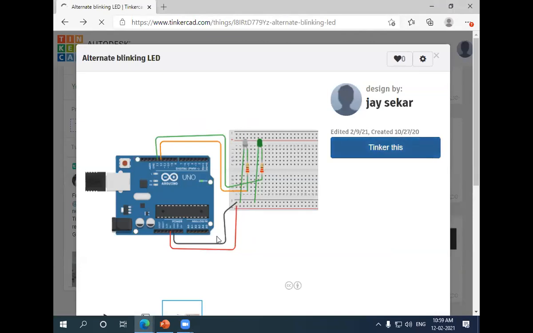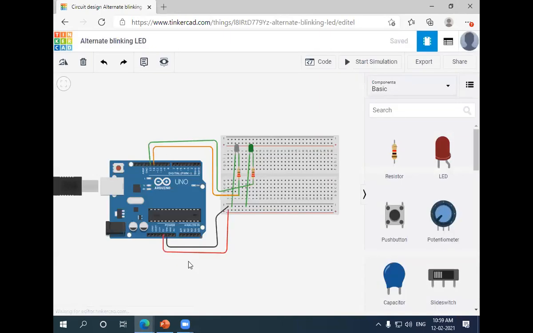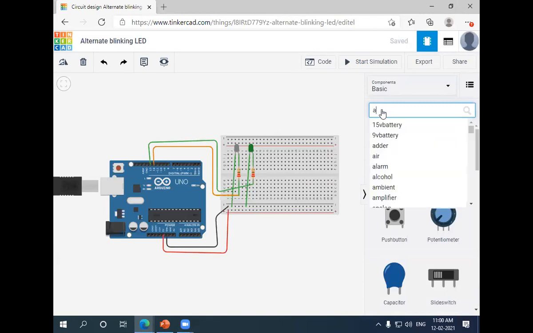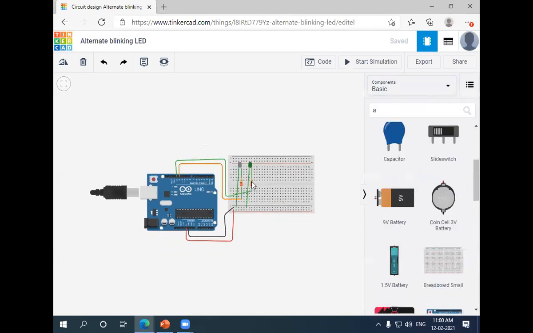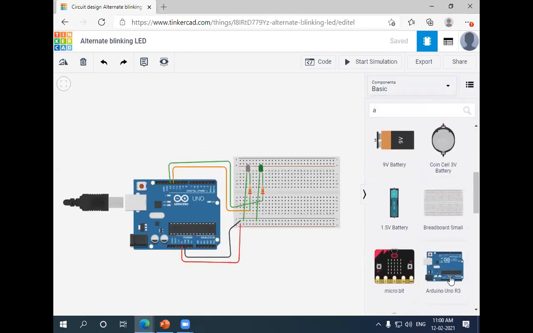I'm just giving the alternate blinking of LED. You can see here, I'm just dragging and dropping. If you type Arduino or the basic components, we can choose the Arduino board. I'm dragging and dropping it here, and I'm using two LEDs connected with the resistor.